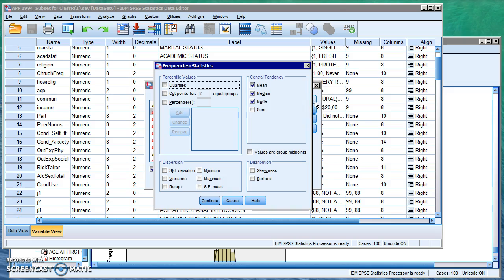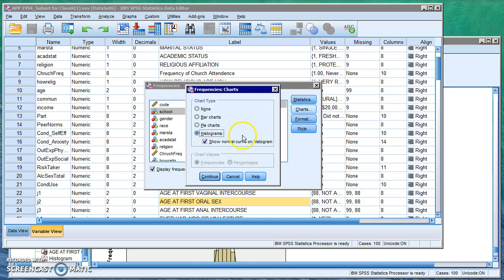And then you go to statistics, make sure mean, median, and mode is checked. If you are looking for standard deviation, minimum, maximum, or any of the other range, variance type values, then you would check those boxes, but right now we are not looking for that. I could look for distribution if I want to look at skewedness.